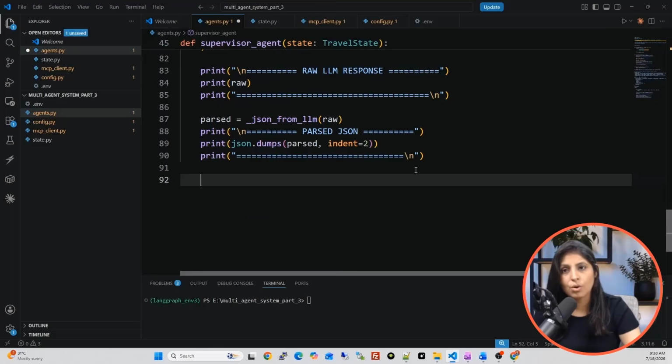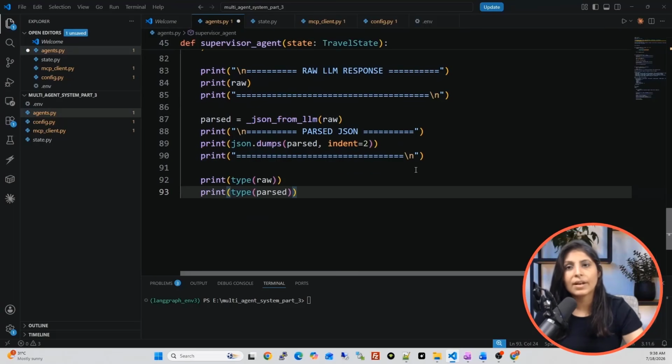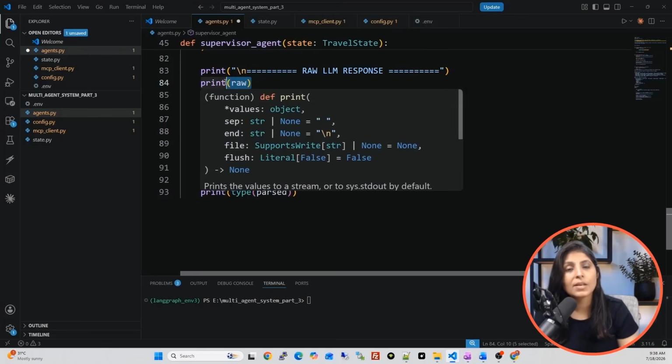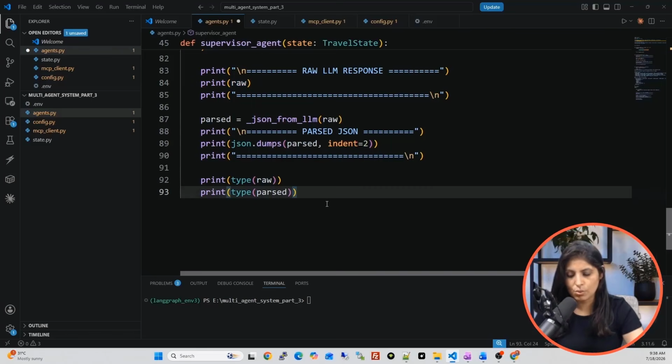If you want to see, you can check the type of the raw variable and check the type of the parsed variable. You will see that the data type of raw is string and the data type of parsed is Python dictionary. We used this JSON from LLM function over here so that we can have the output of the LLM as a Python dictionary, because it is more manageable and easier to use. So that's why we used it like this.